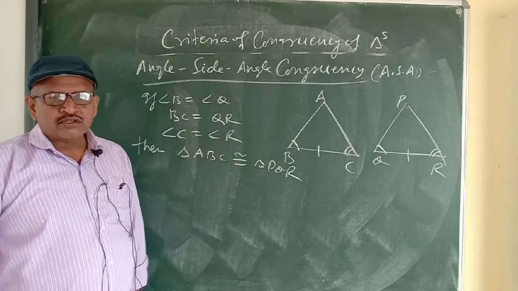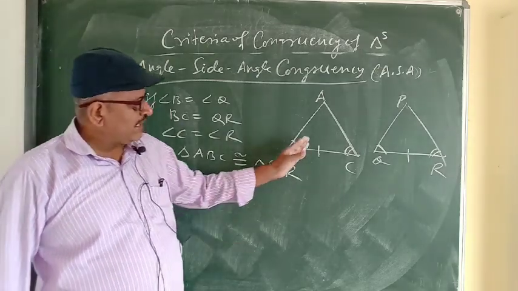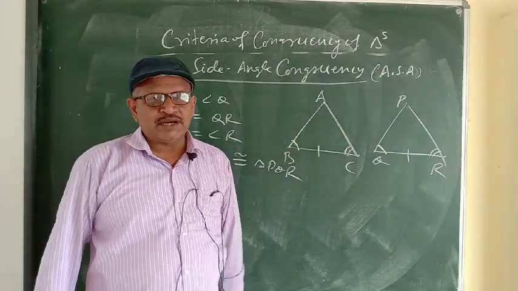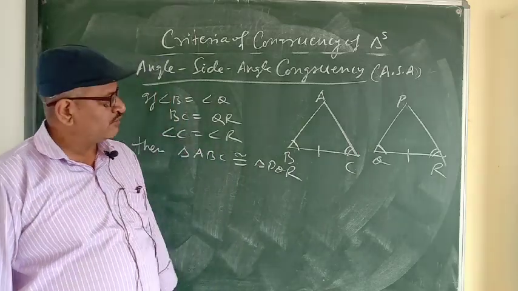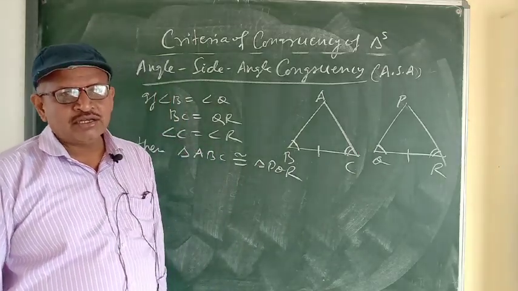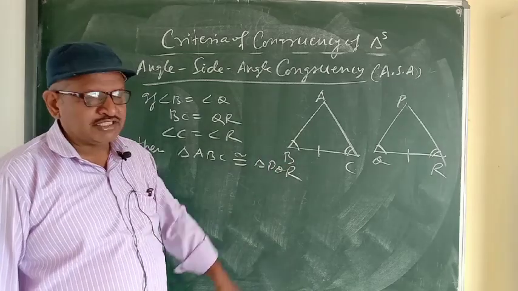Now these two triangles are congruent. So by CPCT we can write their remaining parts will also be equal, because congruent figures are alike in all respects. So all the remaining parts will be equal.